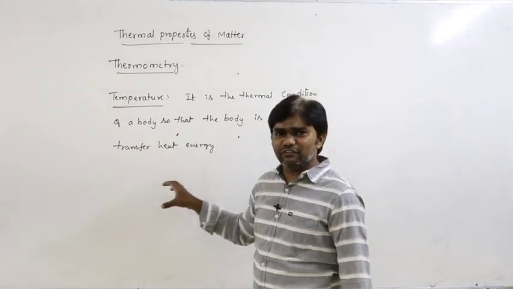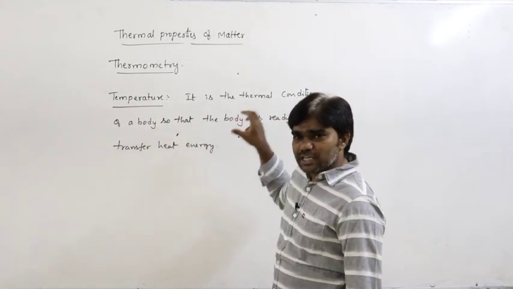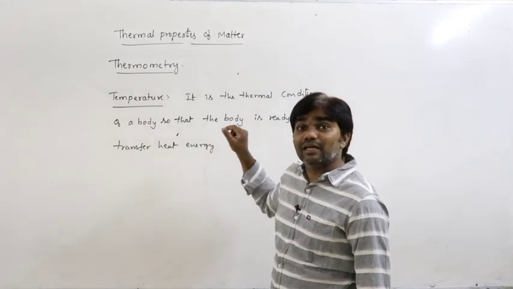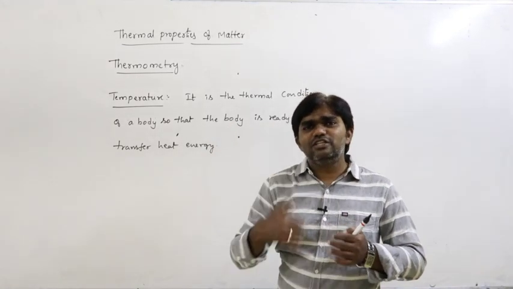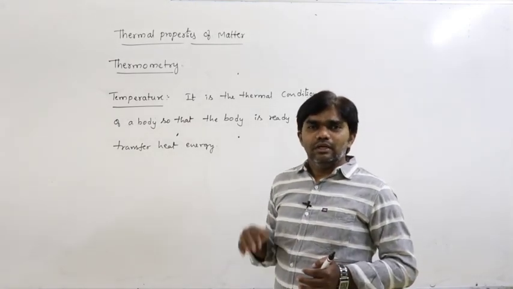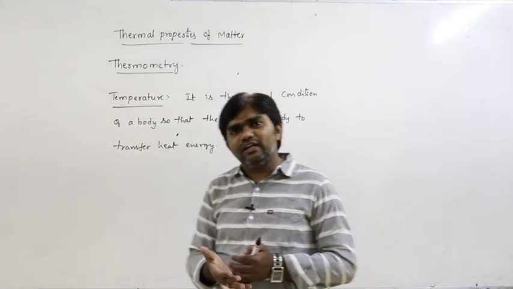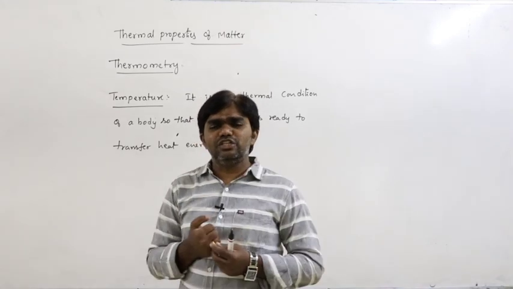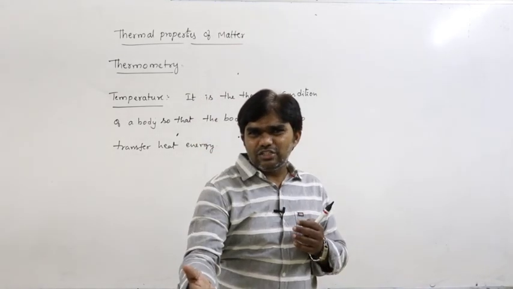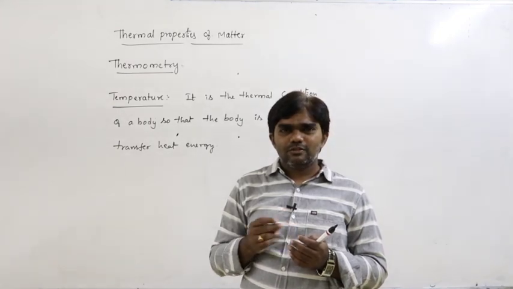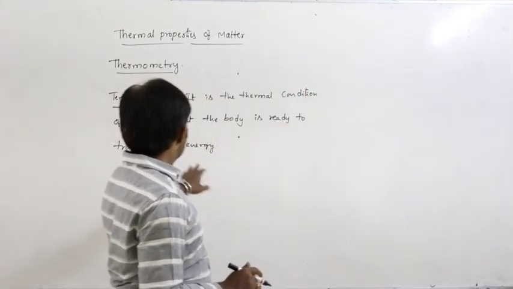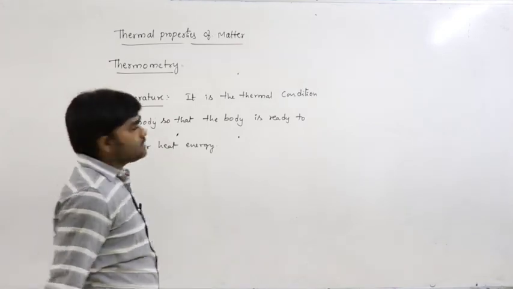But the exact definition is: temperature explains about the thermal condition of a body, so that the body is ready to transfer heat energy or not. So when the body loses heat energy, when the body gains heat energy, that is important here. So transfer of heat energy, this is the condition.